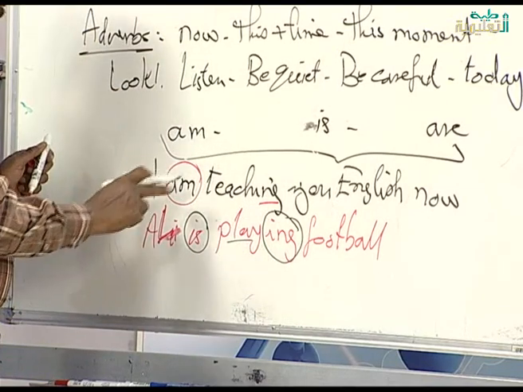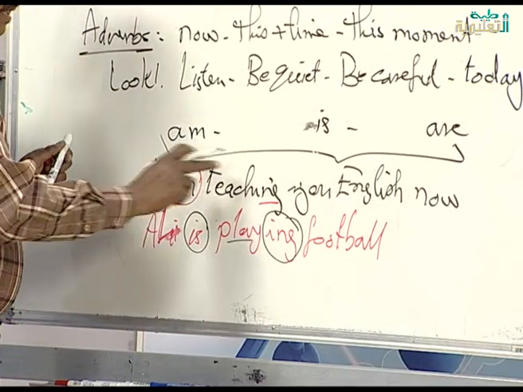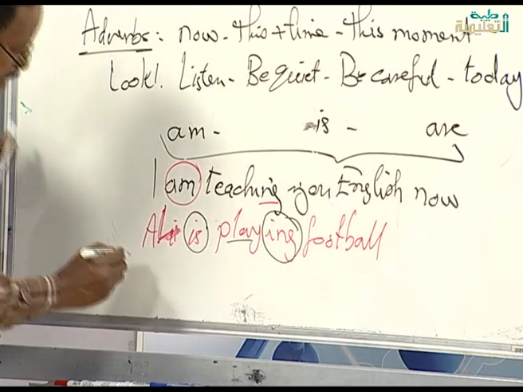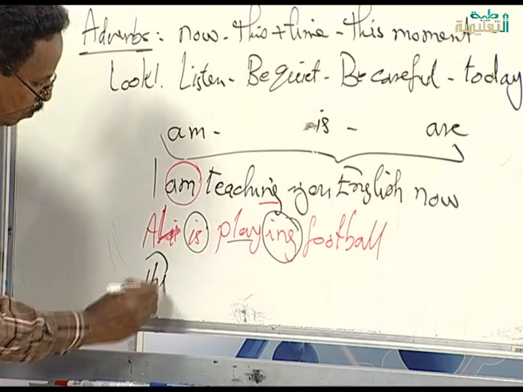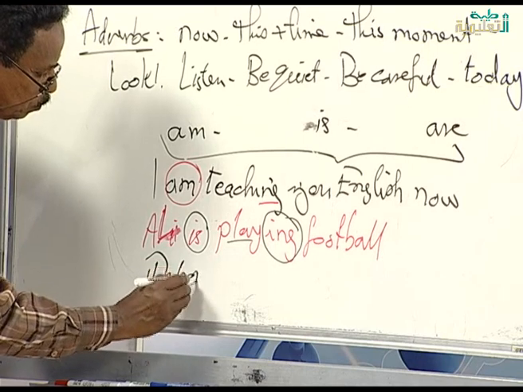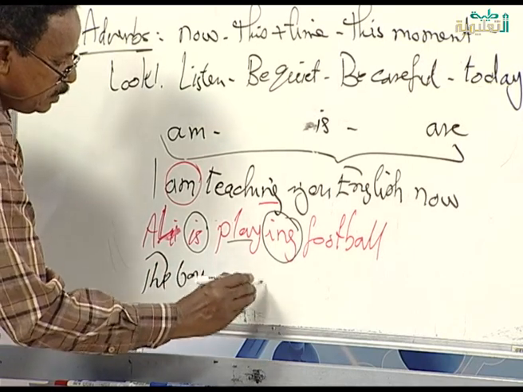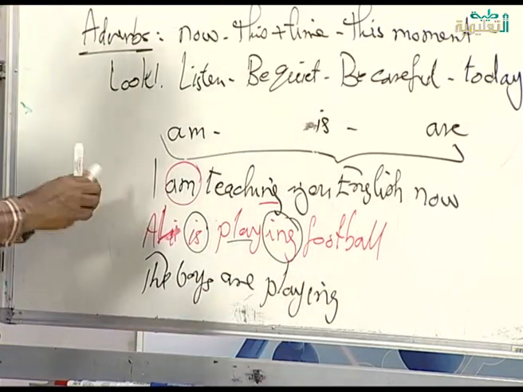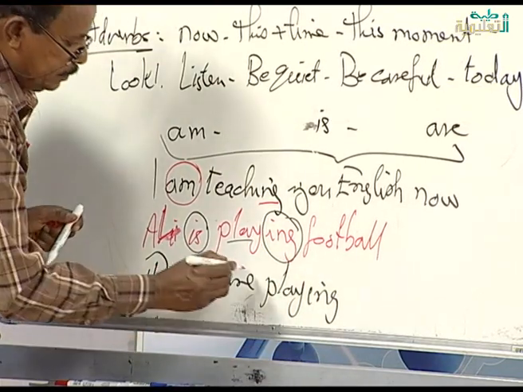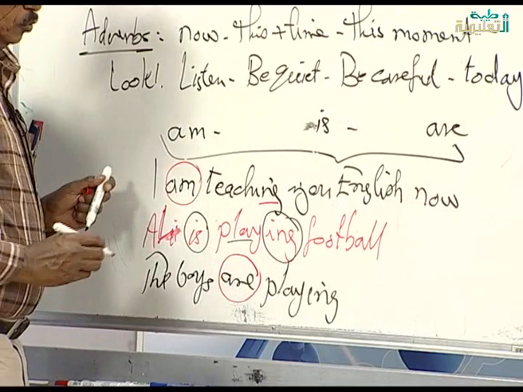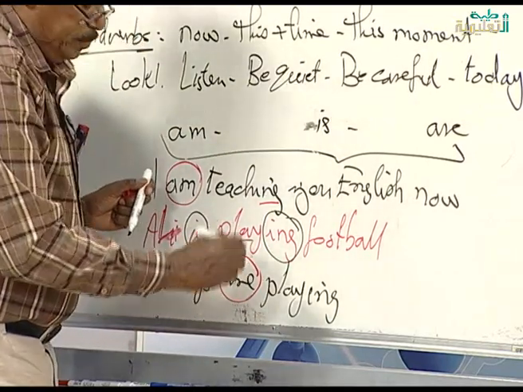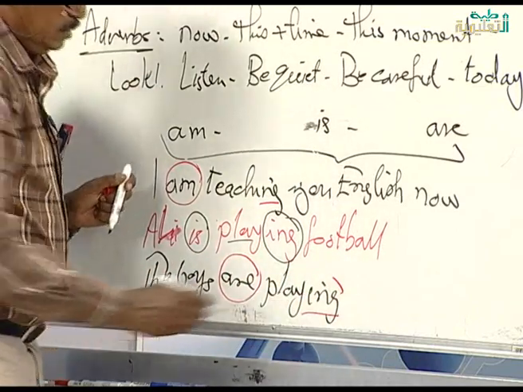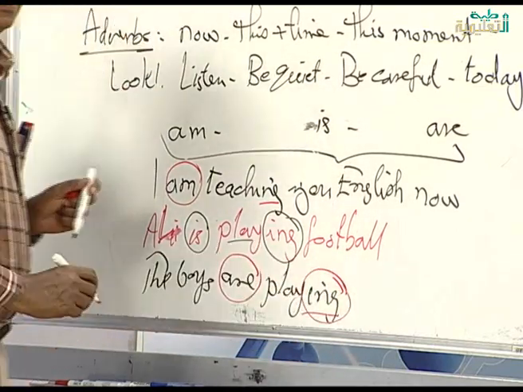Every verb that has am before it ends with ing. And are, for example, the boys are playing. You see, we say are in the present continuous, and every verb that has are before it ends with ing. We add ing at the end of it.